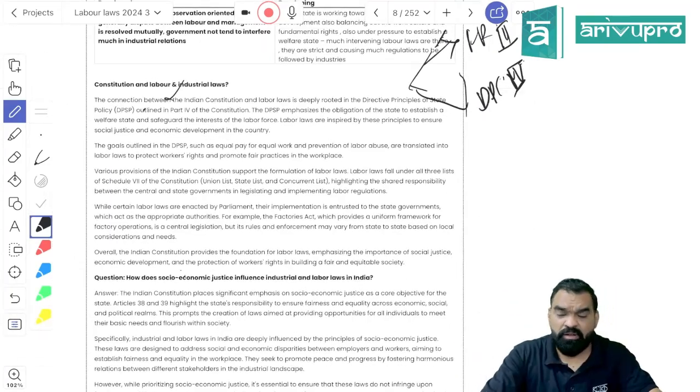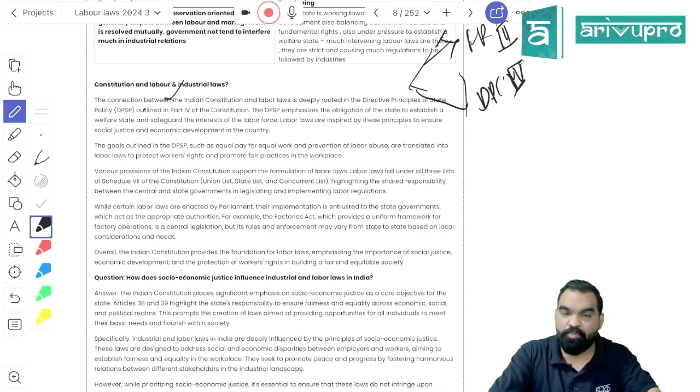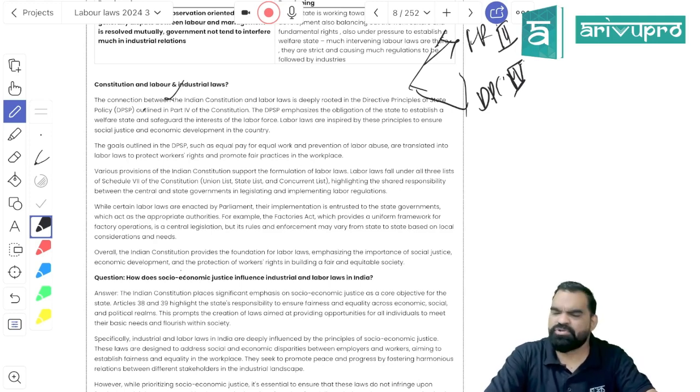So the directive principle of state policy is what? They are nothing more than the norms that need to be satisfied by the ruling government, by the Parliament of India, while making the law, because to safeguard the interest or to provide socio-economic justice to the people of India is the duty of the government. Okay. So the Parliament, the central government, the state assembly and the state government are under an obligation under Part 4 of the Constitution of India, that is the directive principle of state policy, to make sure that all the laws are framed in such a manner that the government is capable enough to discharge its duties pertaining to the people of India. Okay. So these are the guidelines that have to be followed by the government while making the laws.